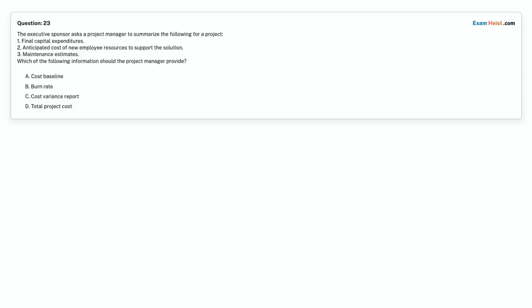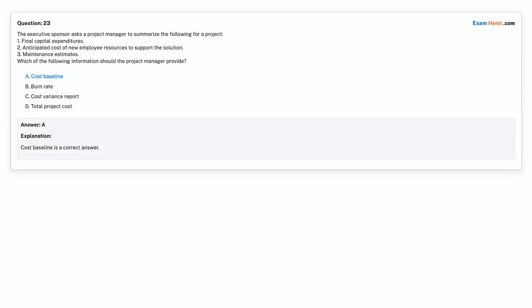Question 23. The executive sponsor asks a project manager to summarize the following for a project. 1. Final capital expenditures. 2. Anticipated cost of new employee resources to support the solution. 3. Maintenance estimates. Which of the following information should the project manager provide? Option A. Cost baseline. Option B. Burn rate. Option C. Cost variance report. Option D. Total project cost. Choose the correct answer. Correct answer is Option A.